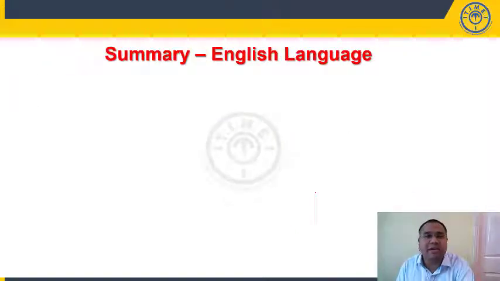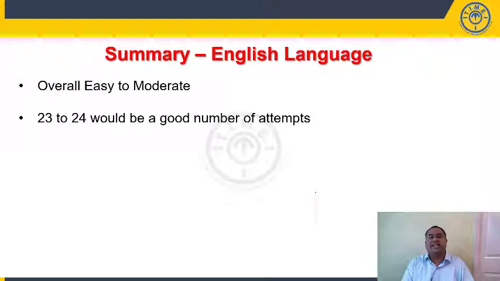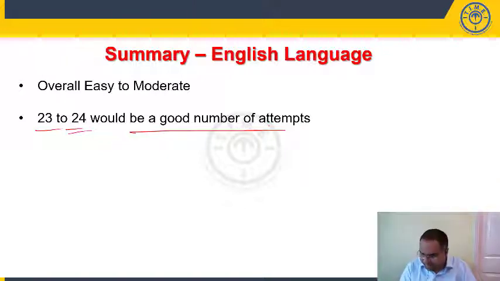Now let us look at the summary of the English language section. Overall we can classify it as easy to moderate, and 23 to 24 would have been considered a good number of attempts. Now once again students, we are telling you we have conducted workshops for the IBPS PO prelim examination, right? If you have attended those quant, reasoning and English workshops, we have covered almost all these question types in our workshop. If you attended those workshops, it would have helped you to solve this paper very easily. It would have been a cakewalk for you to solve these kinds of question types.